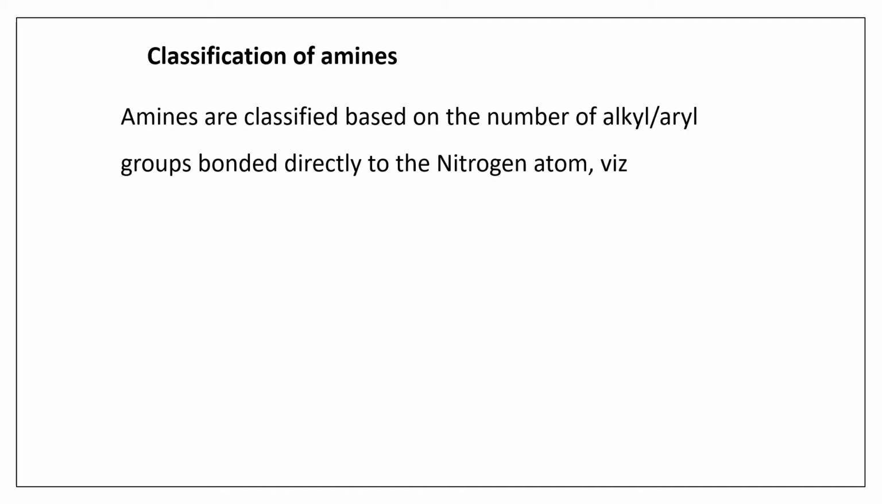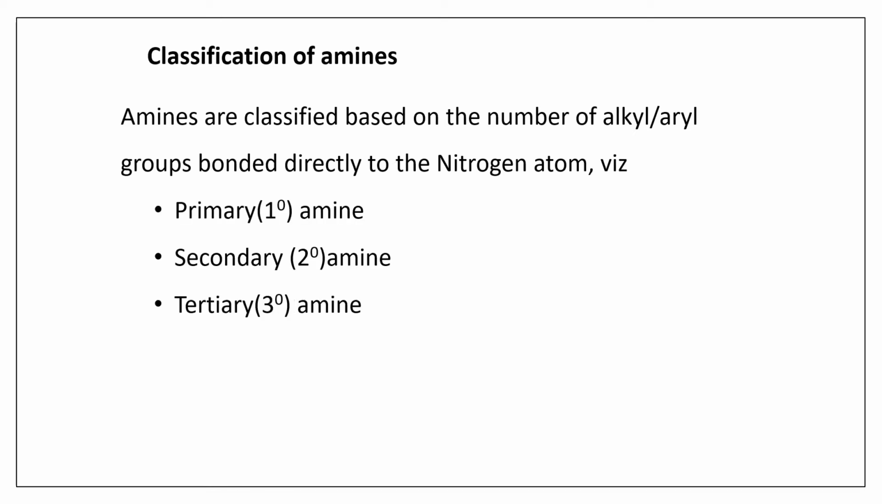So now you know what are amines. Let's know about their classification. Based on the number of alkyl or aryl groups bonded directly to the nitrogen atom, amines are classified as primary amine, secondary amine and tertiary amine. So the classification of amine is based on what? It's based on the number of alkyl or aryl groups directly bonded to the nitrogen atom. Okay, so these are the 3 classes: primary amine, secondary amine and tertiary amine.